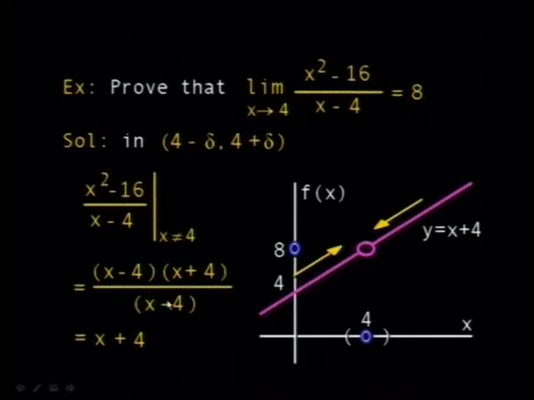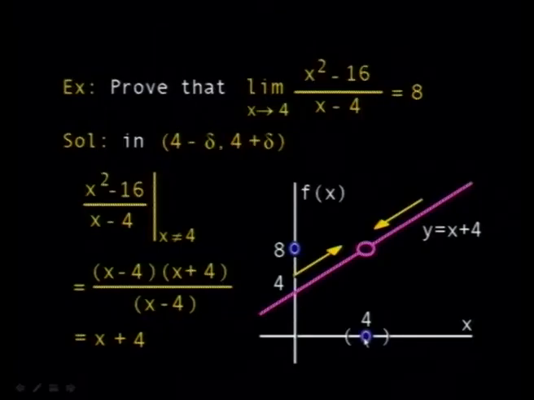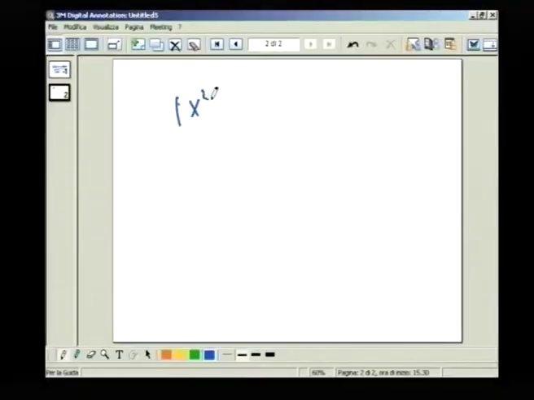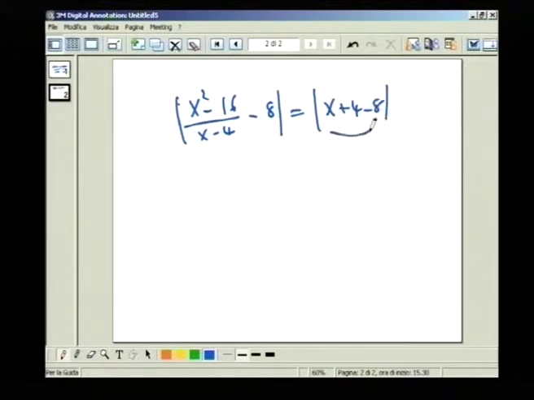In other words, you are not interested in the value of the function at 4. So this value, x squared minus 16 divided by x minus 4, is exactly equal to x plus 4. They are the same here, provided that x is not equal to 4, and that's the case because you are approaching the point 4 in a deleted neighborhood. In other words, you are approaching the point 4 without being equal to 4. So what you can say is that x squared minus 16 divided by x minus 4, minus the value 8, is the same as x plus 4 minus 8, which is x minus 4.